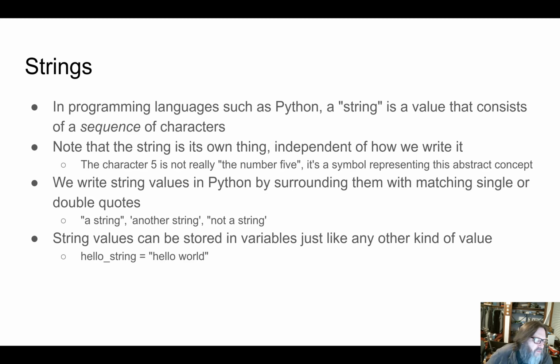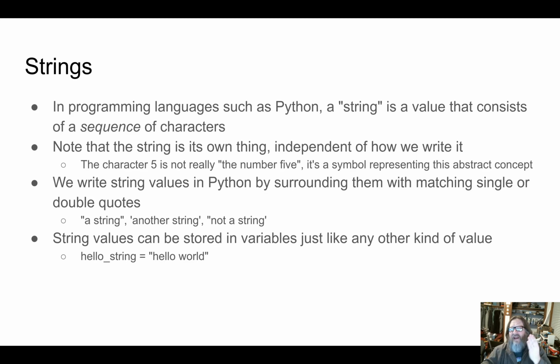And just in the same way that you've been told in math classes that this character, this thing with the loop and the hooks, is not really the number 5, the 5 is an abstract concept. Similarly, a string is some symbol that represents some abstract text. But the difference between abstract and concrete gets weird here.